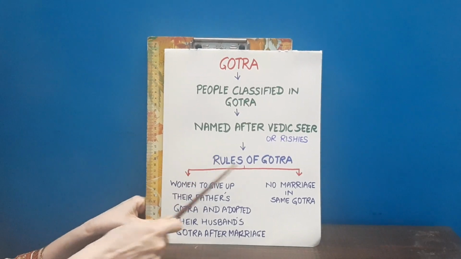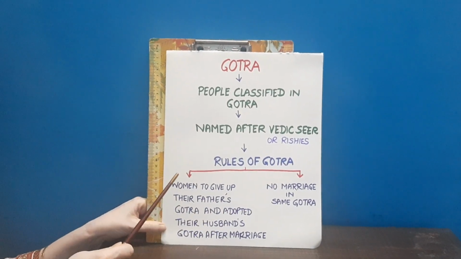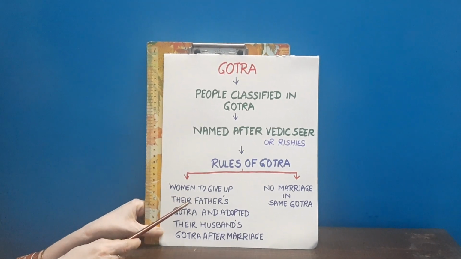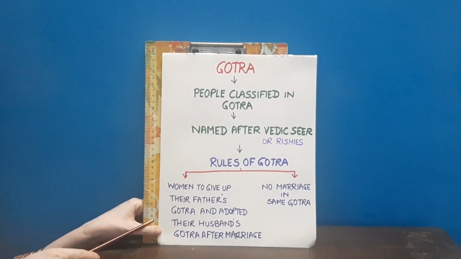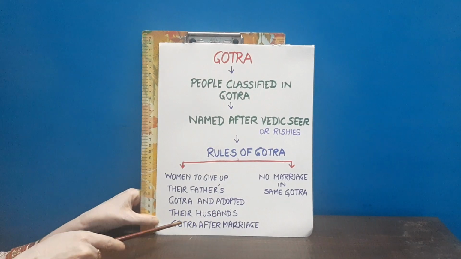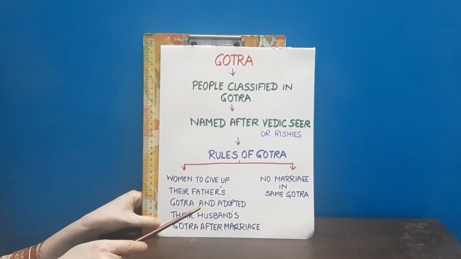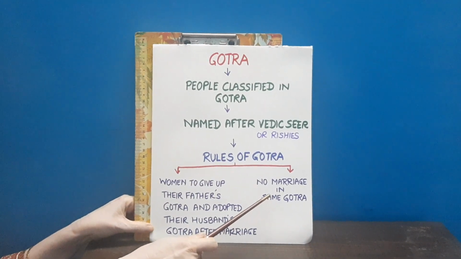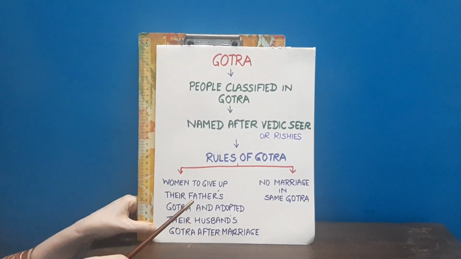And there were 2 rules in this Gotra. One was that women give up their father's Gotra and adopt their husband's Gotra after marriage. And the next one was no marriage in the same Gotra.